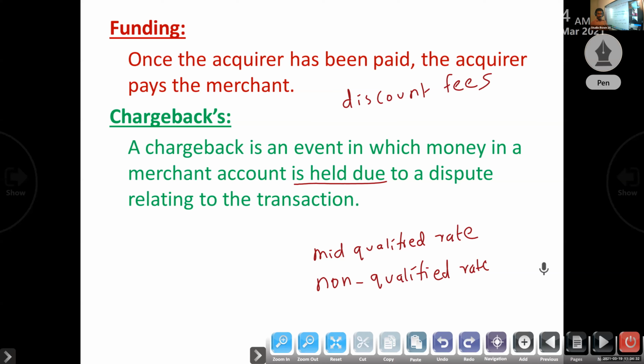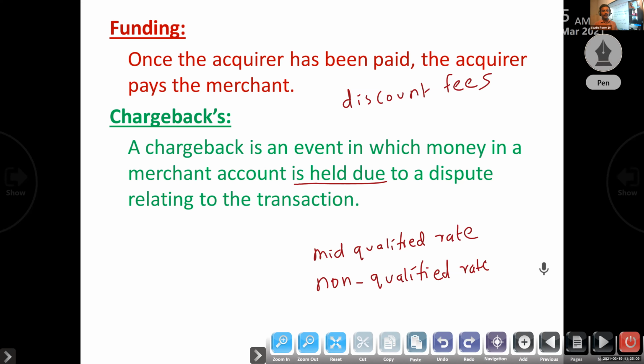If it is fair, then what do they have to do? They have to give the amount to the card holder. Then the acquiring bank will give the amount to the issuing bank. So this is the step of chargebacks. What do you mean by chargeback? It is an event in which money in a merchant account is held due to a dispute relating to the transaction. That is chargeback. It is initiated by the cardholder.